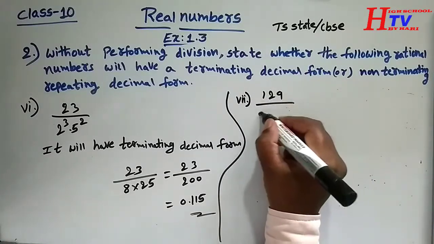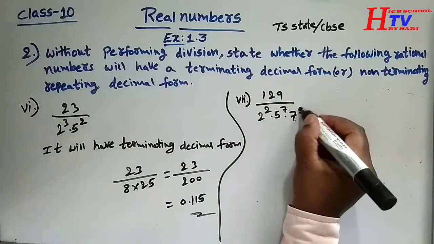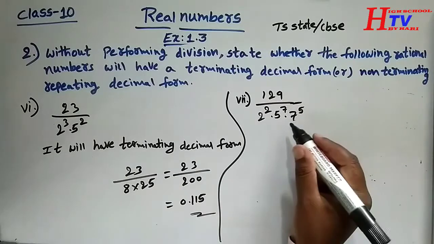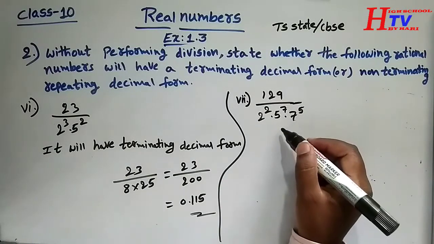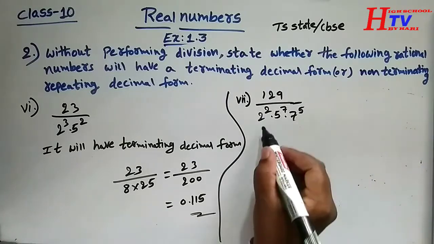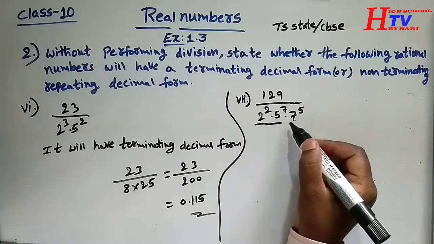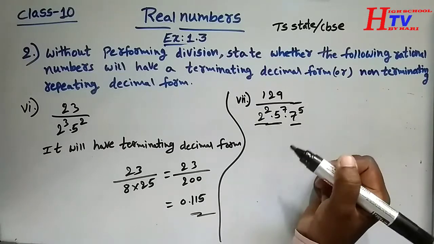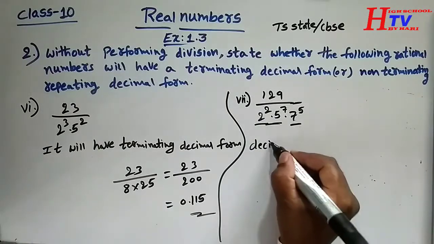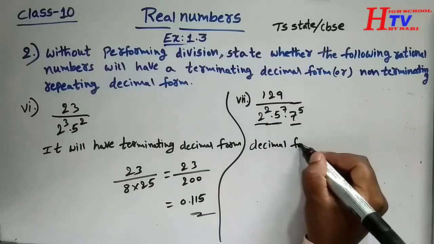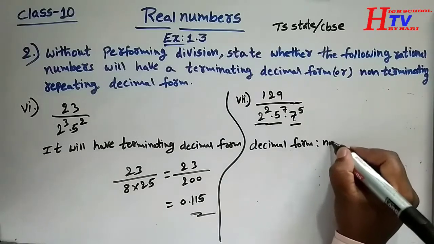Now 7th question: 129 by 2 square into 5 power 7 into 7 power 5. Here also no need to find the prime factorization of the denominator, the prime factors are already given. Here 2 power something and 5 power something are there, and also a combination with 7 is there. What is the decimal form? The decimal form is non-terminating.